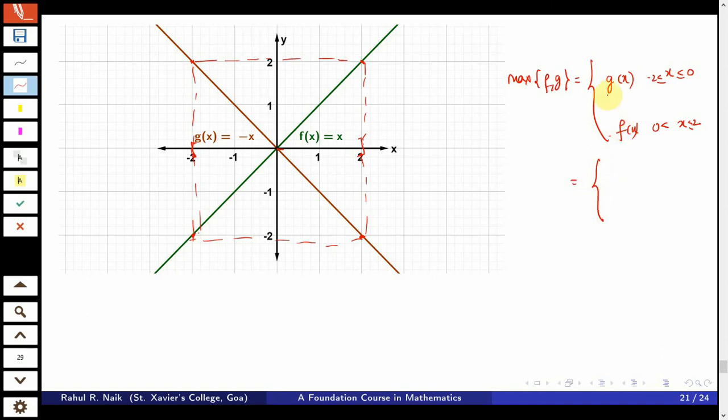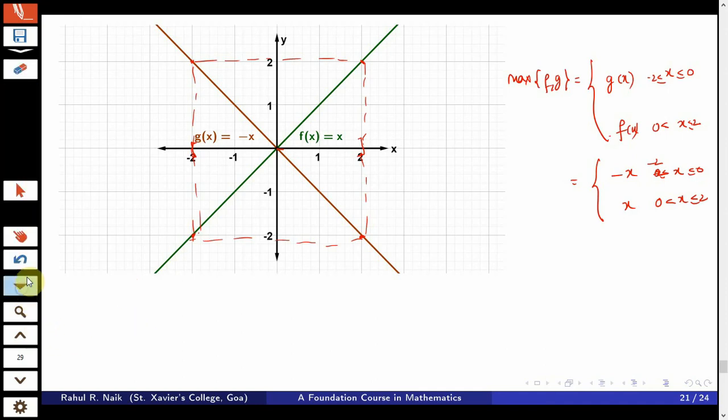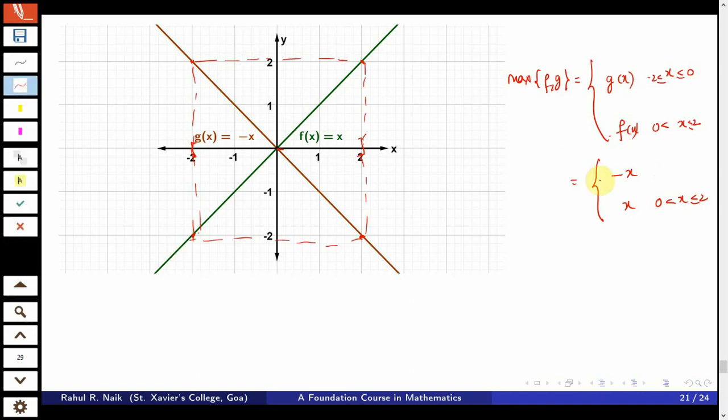So you substitute the value of g: in the region minus 2 to 0 it is minus x, and it is x when x varies from 0 to 2. By the way, this first region is minus 2 less than or equal to x, less than or equal to 0.